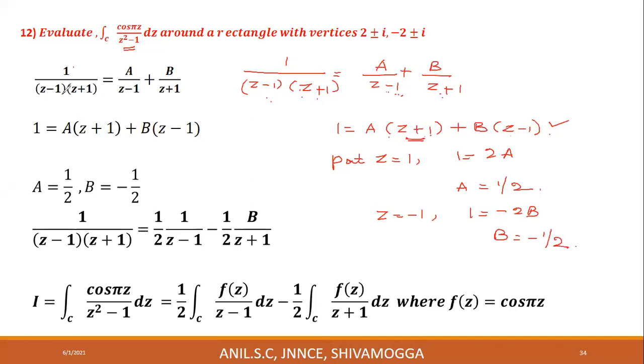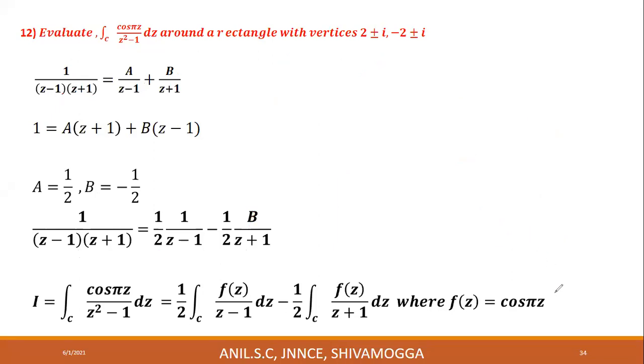Therefore, 1 over z minus 1 into z plus 1 is equal to a divided by z minus 1, where a is 1 by 2, plus b divided by z plus 1, and b is minus 1 by 2. This is 1. Therefore, we take this numerator. What is the numerator? Cos pi z as f of z. f of z is equal to cos pi z.